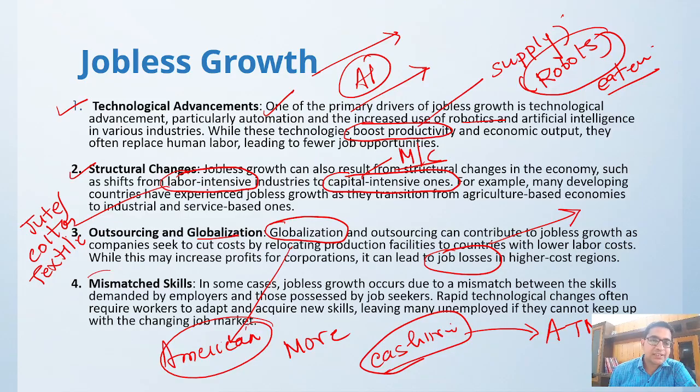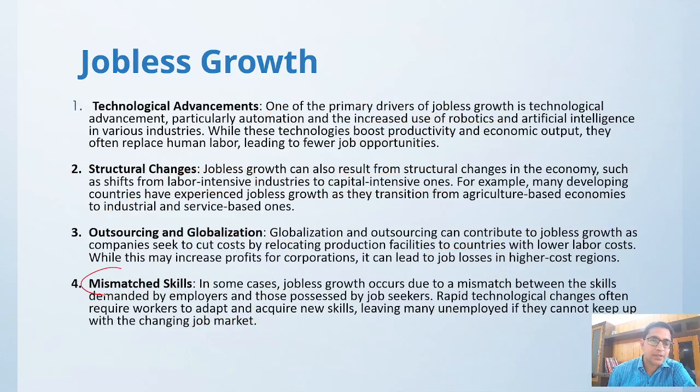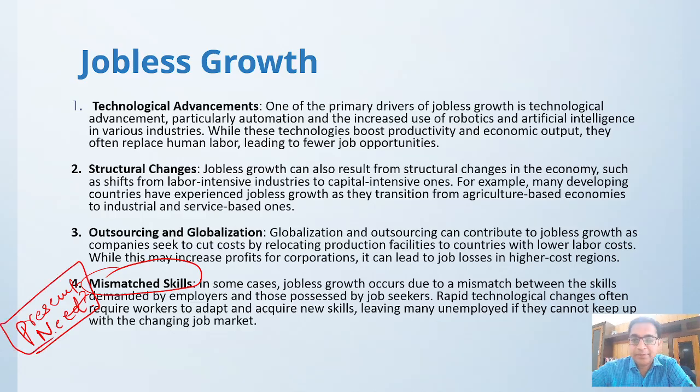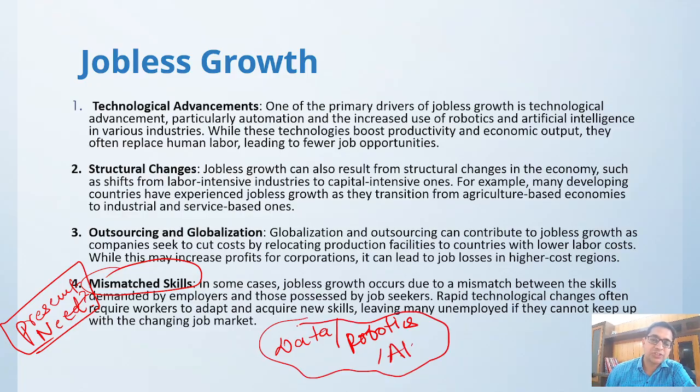Then mismatching skills. People are having a skill, but it is not up to date to the present need. People are not having the skill that is needed. People have to become data scientists, people have to go for robotics, people have to go for artificial intelligence, but right now people are still focusing on older technologies which are not needed in recent markets.